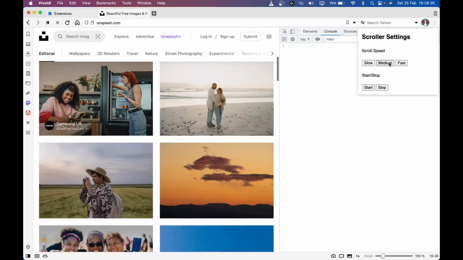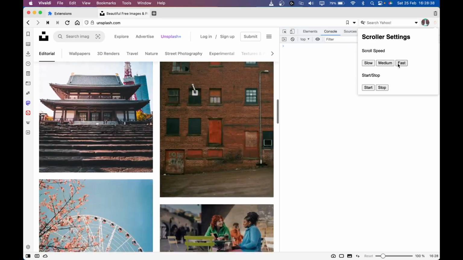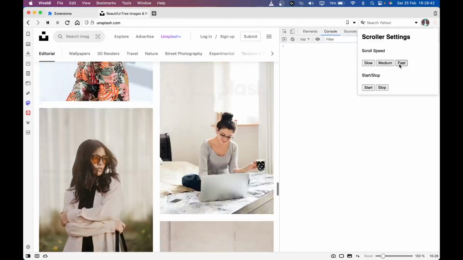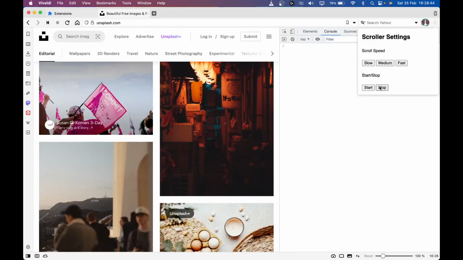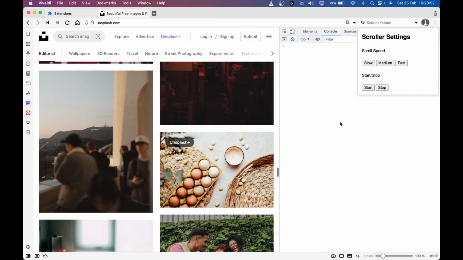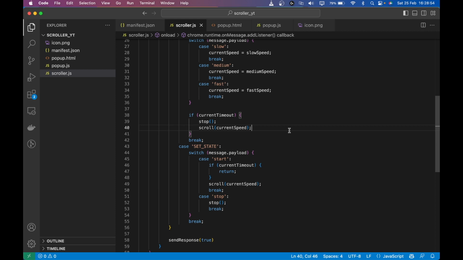And then I click on medium and it will start scrolling at the medium speed, and if I click on fast, it will start scrolling fast. I can click on stop to stop anytime, and then I can reset the speed and click on start again. So yeah, guys, this is how you build a Chrome extension.